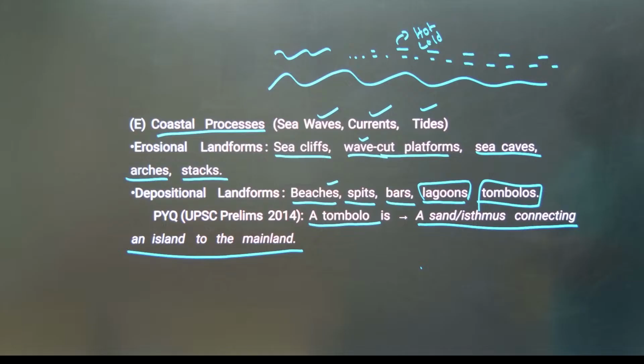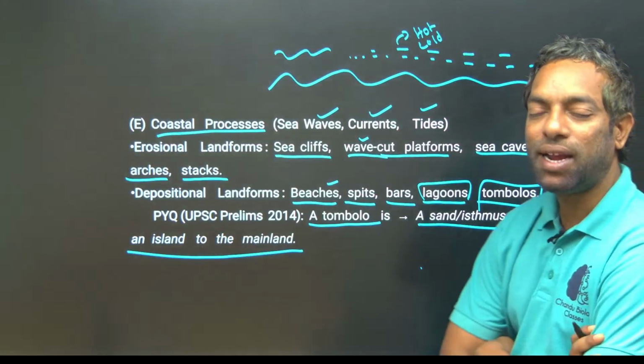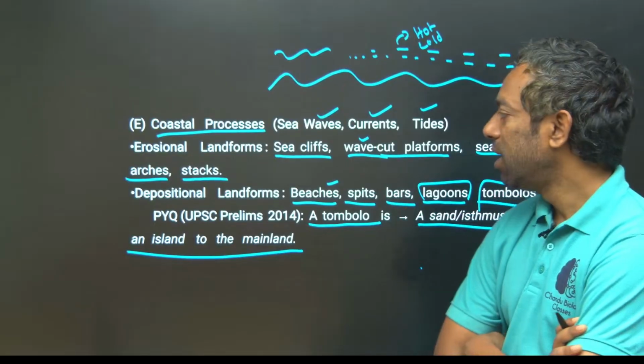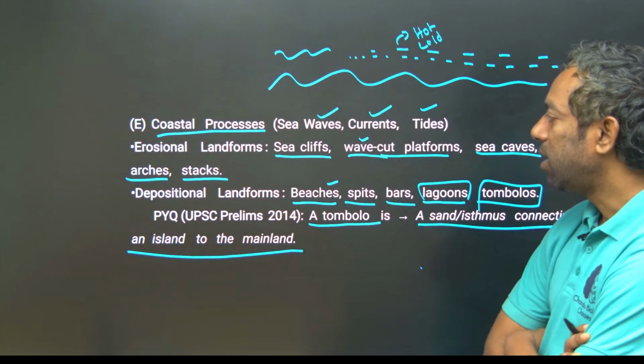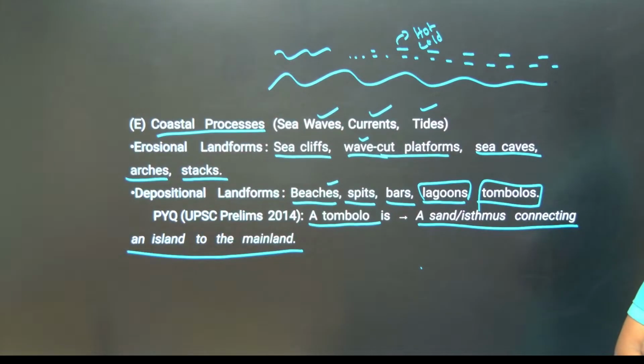Previous year question: a tombolo is a sand bar connecting an island to the mainland. An island connected to the mainland by a narrow stretch of land mass is called an isthmus. That is one of the landforms of the coastal processes, guys.